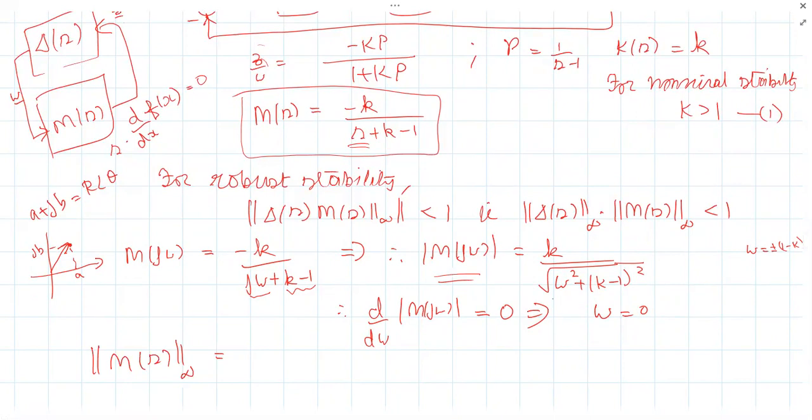Chaitanya, you are right, or Srinivasan? Chaitanya, sir. Yes, Chaitanya. How many of you got this value, omega equal to plus or minus 1 minus k? Did anyone else get that? Sir, why are we considering omega equal to 0? Why not plus or minus 1 minus k?